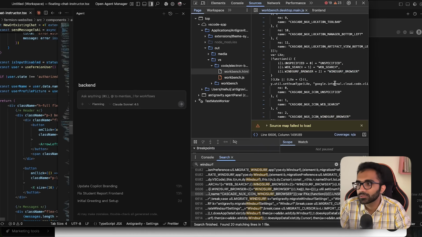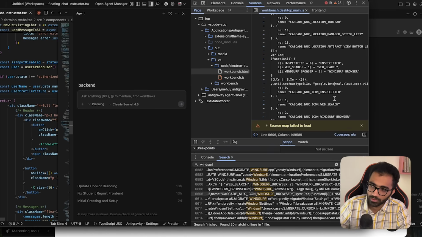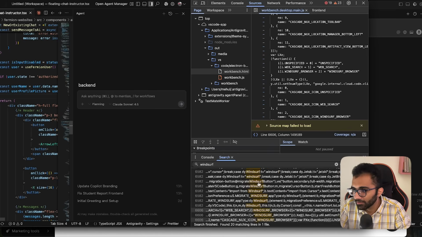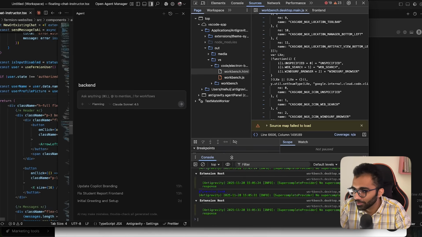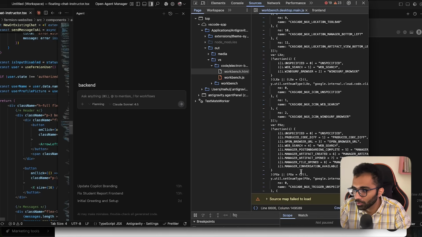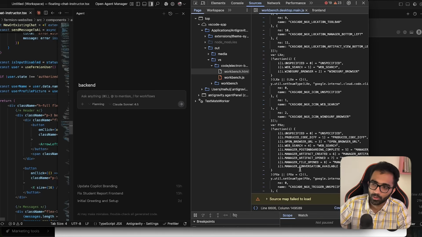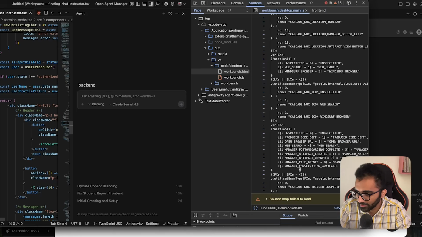I don't know if this can be something serious. I don't know if this is actually cause for Windsurf to sue Google or not, but this is definitely interesting because it's in the open, right? People can actually see that this is basically a pure copy of Windsurf, and then of course they have built on top of it and changed a bunch of things here and there. So that is one thing.